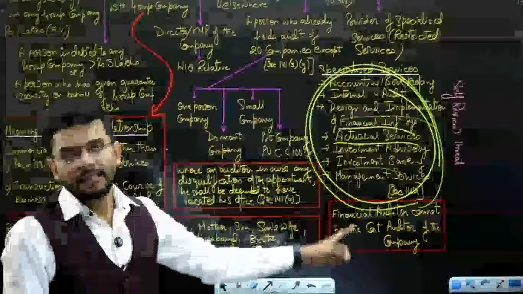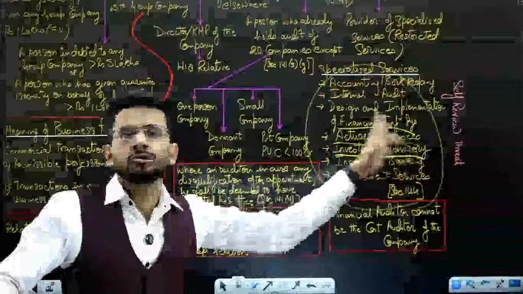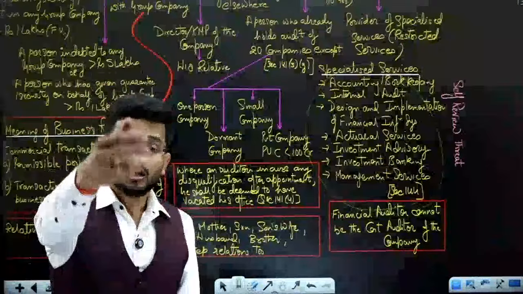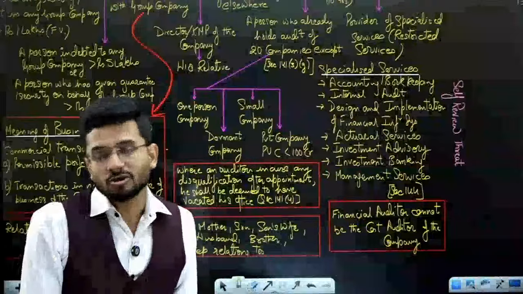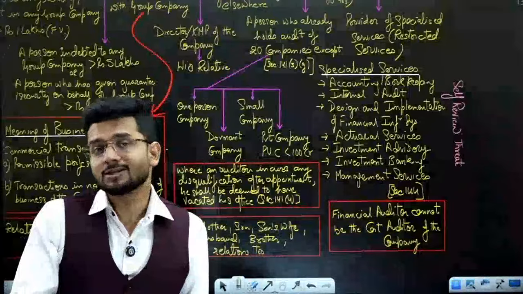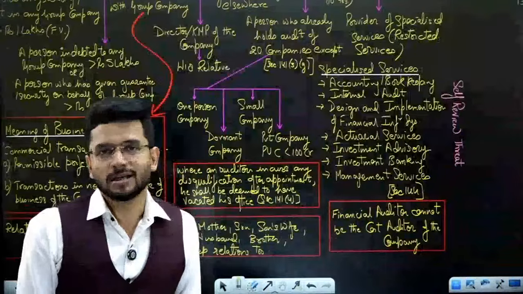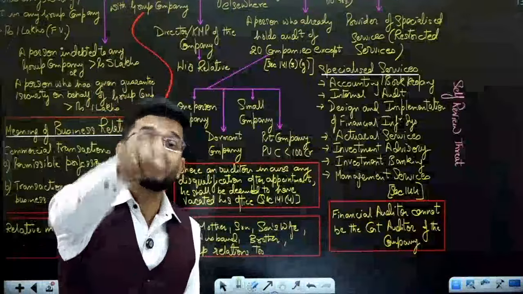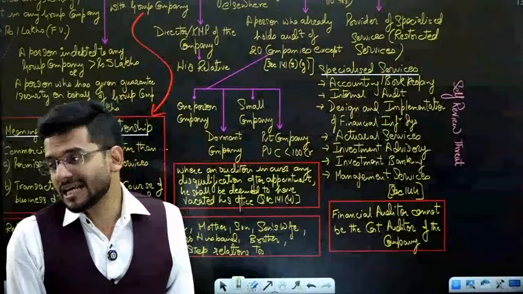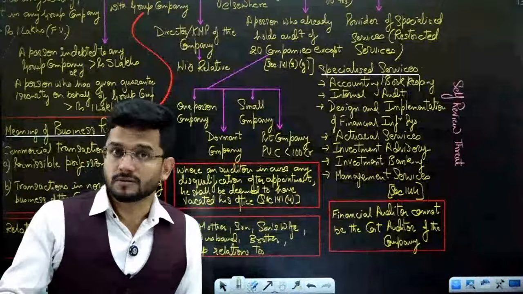Sir, why are these things restricted? This threat is known as self-review threat, which means that if I give you a test of cost audit and I ask you to check the test yourself, will you be able to do justice to your paper? Answer is no. I think you will give 22 out of 20 marks in your test if you check your test paper yourself. You will never be able to cull out your own mistakes. You will never be able to cull out your own problems.